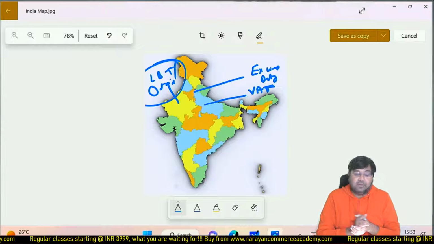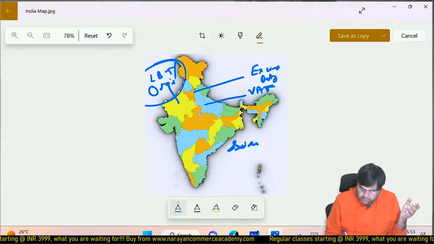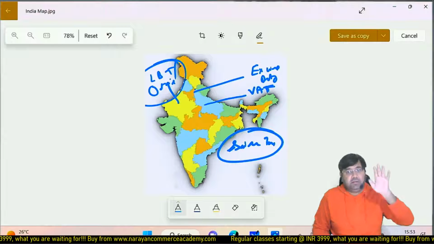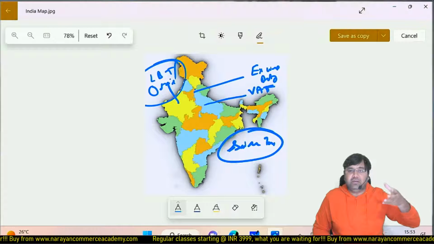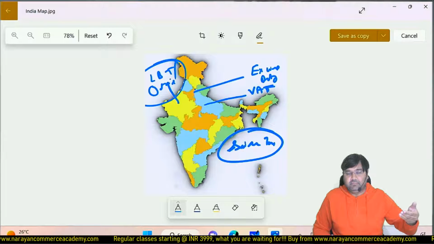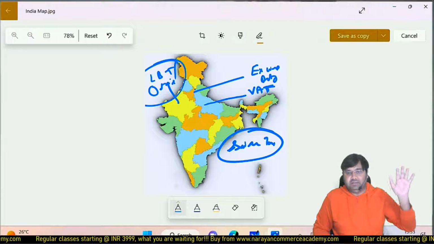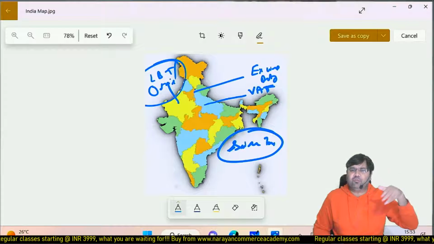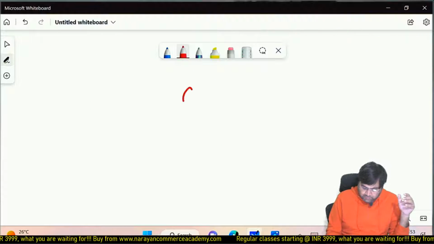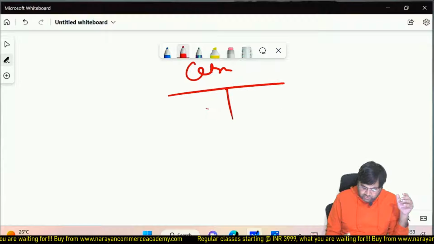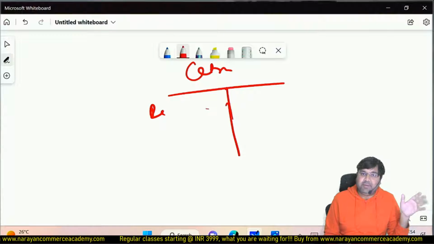Now what was happening with the services? Services were subject to service tax, and only the central government was empowered under the Constitution of India to levy service tax. So there was a mismatch. Why? Because state government cannot levy, municipality cannot levy. Remember, each government has a separate P&L. Central government has a separate P&L, profit and loss account. Why am I using the term profit and loss account? Because you people are familiar with this term. So central government P&L, they have obligations, so they have to incur the expenses. So they need income. So one of the incomes is basically indirect taxes.